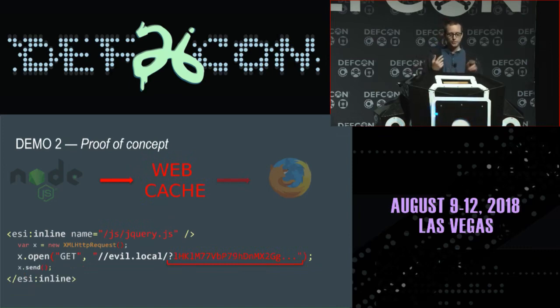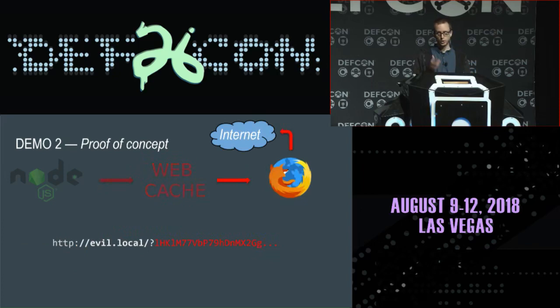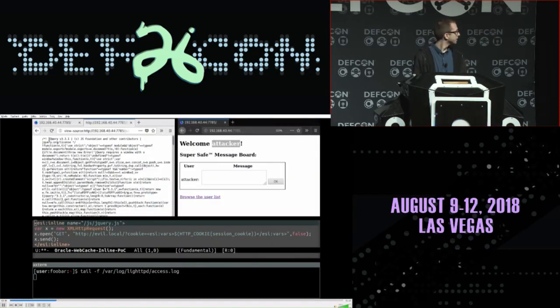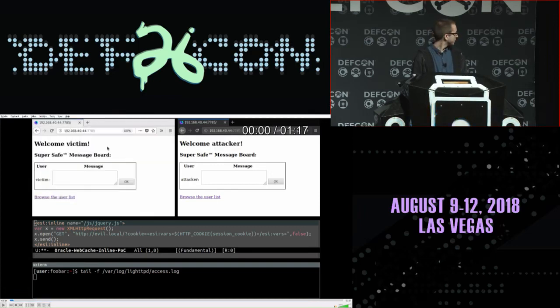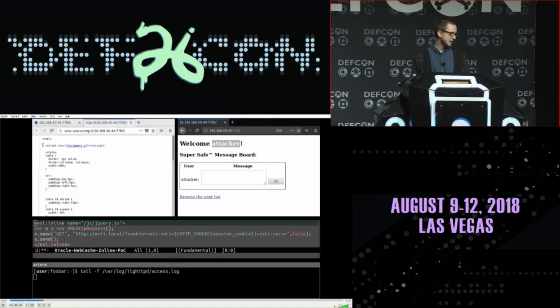So now we know we can overwrite a file and we can make the browser do anything. The browser is going to request this file because we took over jQuery.js. So let's look at a demonstration of this, which is already running for some reason. All right. So we have the same application server, but now it's super safe because the sysadmin noticed basically that HTML was not being stripped, so there was a possibility of ESI injection.